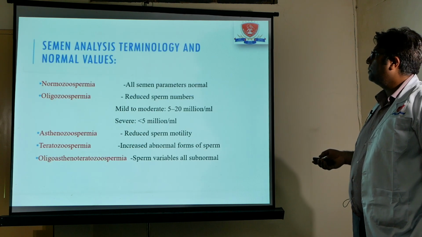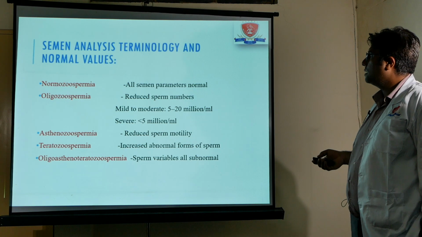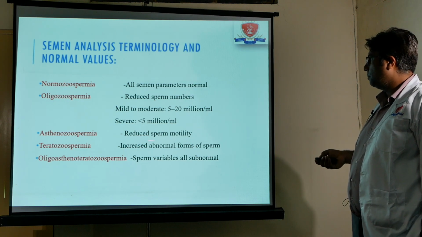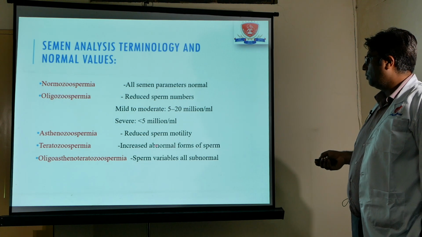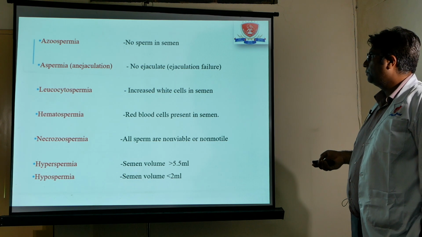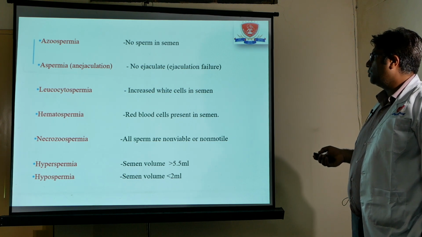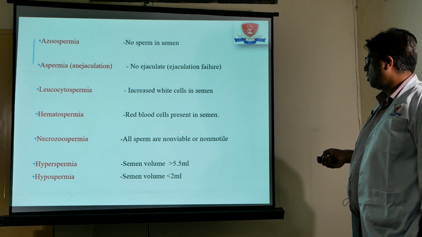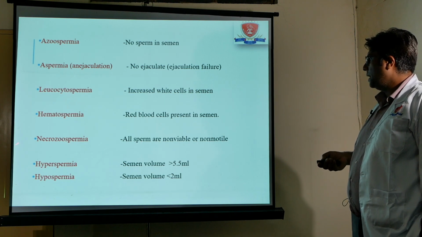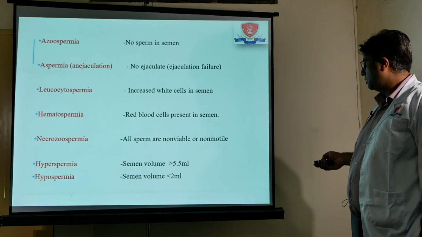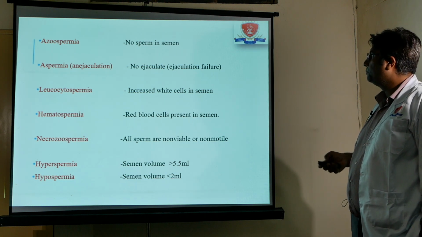Semen analysis terminologies: normozoospermia is absolutely normal parameters, oligo is low, astheno is reduced sperm motility, terato is when abnormal forms are high, and all of these are included in OAT syndrome. Aspermia is no ejaculate, while necrozoospermia is all non-motile sperms. Hyperspermia is when the volume is more than 5.5, and hypospermia is when the volume is less than 2 ml.